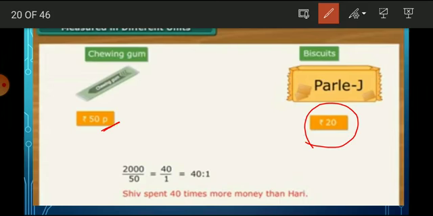20 rupees. So we should convert the rupees into paise. 1 rupee has 100 paise, so 20 rupees has 2000 paise. Then 2000 divided by 50, so the zeros will be cancelled. 1 5 is 5, 4 5s are 20, then the remaining is 0. So 40 by 1, which is equal to 40 is to 1. So Shiv spent 40 times more money than Hari.